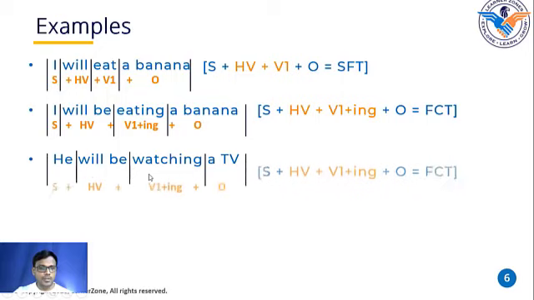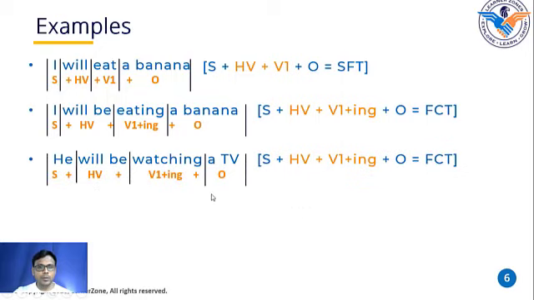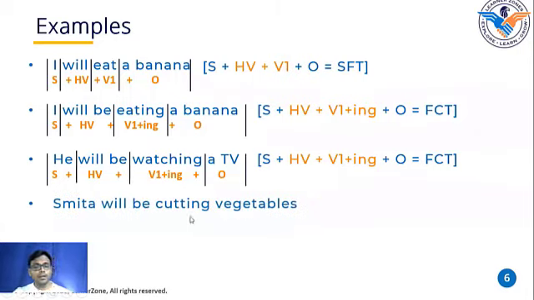Similarly in this sentence, he will be watching a television. Again, he is the subject, will be is the helping verb, watch is the first shape of the verb, adding ing to the first shape of the verb, and a TV is the object. So again the formula is S plus HV plus V1 plus ing plus O. Future continuous tense. Smita will be cutting vegetables.